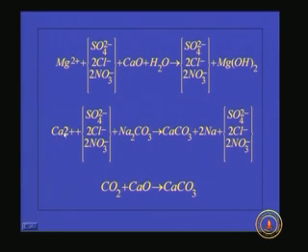And now coming to calcium non-carbonate hardness. Calcium, whether it is present in the form of sulphate, chloride or nitrate, when it reacts with sodium carbonate, that means soda ash, forms calcium carbonate plus sodium sulphate or chloride or nitrate. So, these compounds are soluble and calcium carbonate is the precipitate.